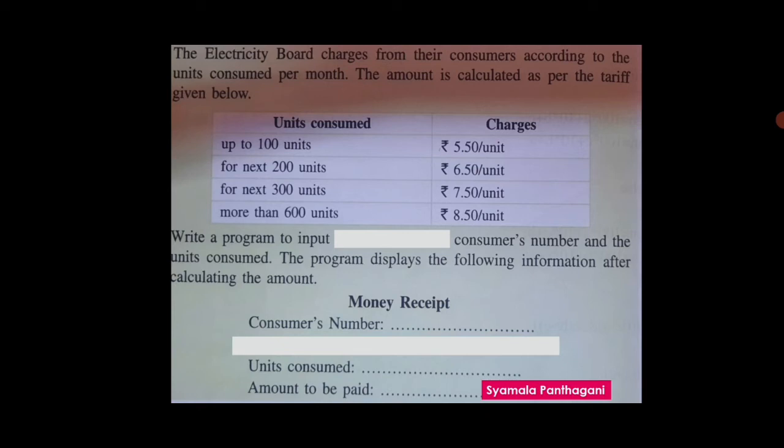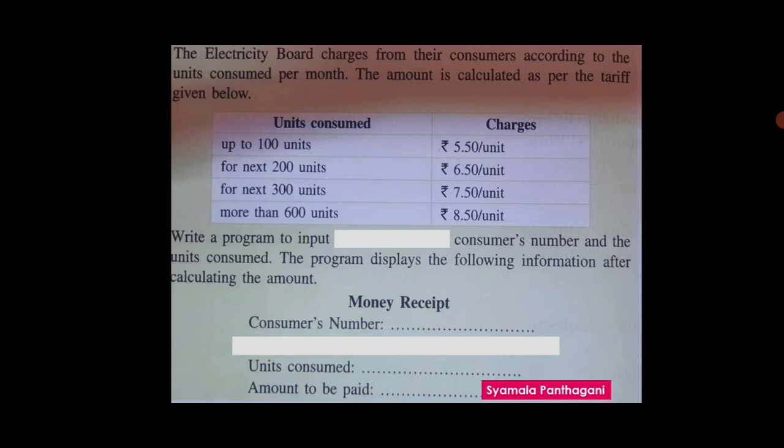8.5 per unit. Now, write a program to input the consumer number and the units consumed. The program displays the following information after calculating the amount: the money receipt, in which we have to print the consumer number, units consumed, and amount to be paid.